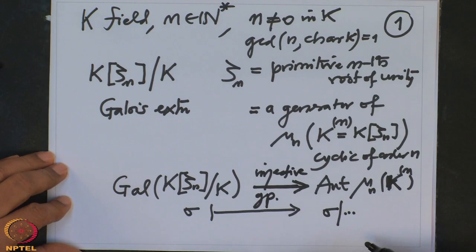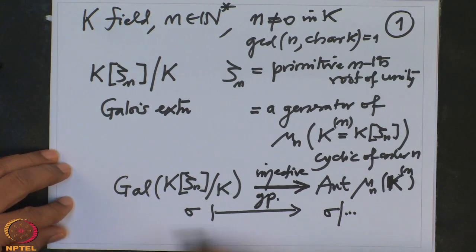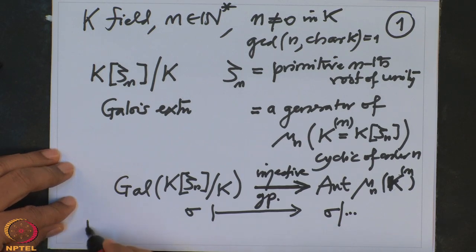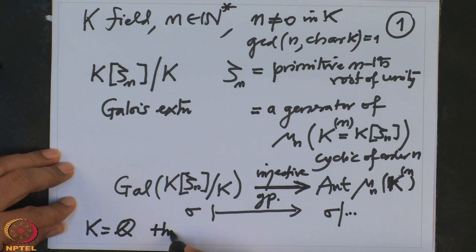And in the last lecture we actually proved that this group homomorphism is bijective when K equals Q. This is a group isomorphism.